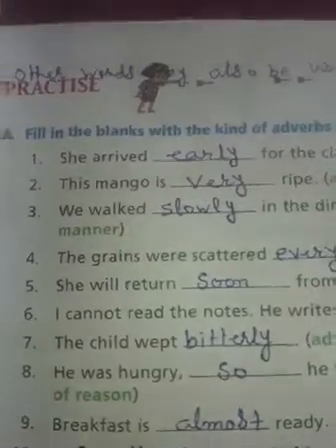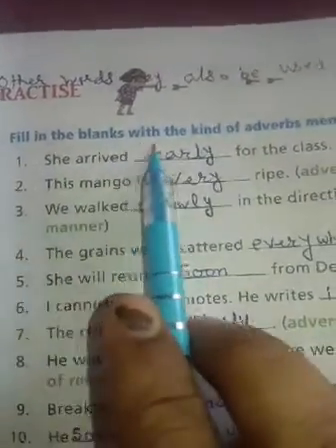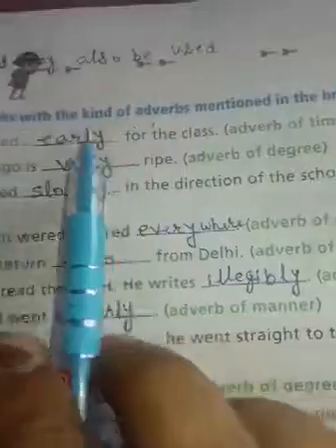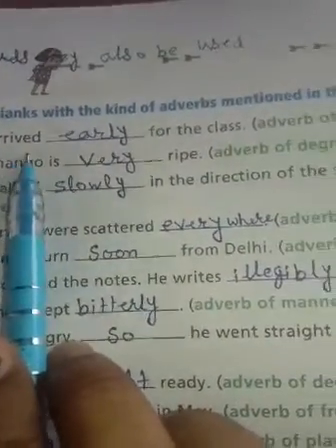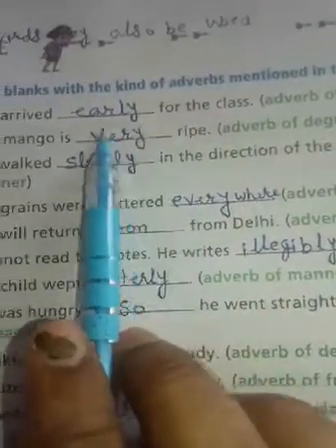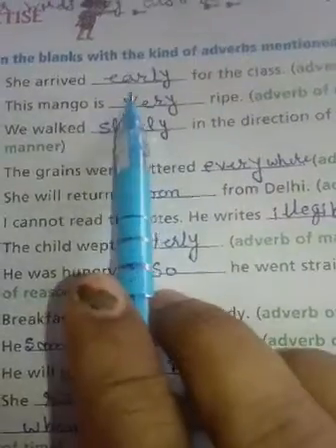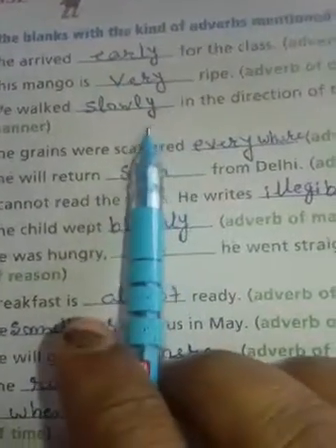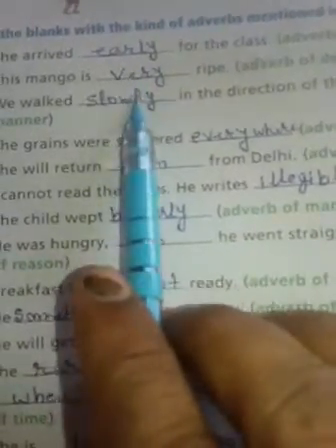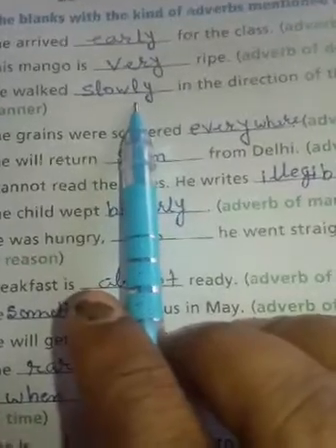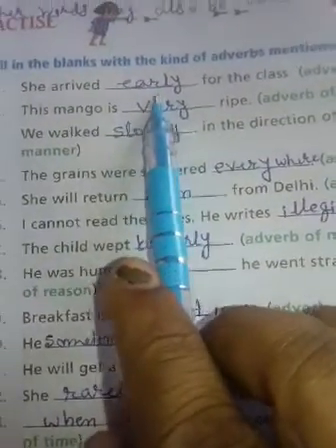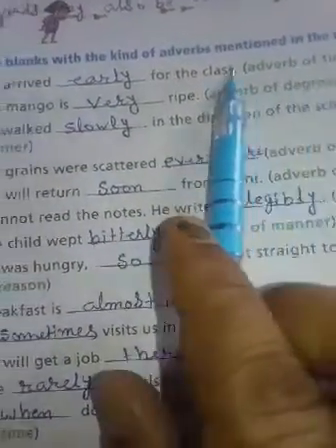Okay. Now, exercise number A. Fill in the blanks with the kind of adverbs mentioned in the brackets. She arrived. Now we have to fill adverb of time. What I am filling in the blanks, other words may also be used. It is not necessary that you write only these words. So, she arrived early, because early is adverb of time.